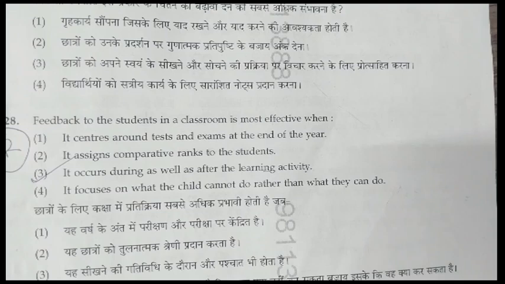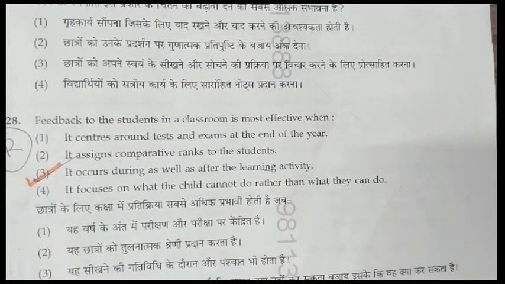Next question: Feedback to the student in a classroom is most effective when, first, it centers around tests and exams at the end of the year. Second, it assigns comparative ranks to the students. Third, it occurs during as well as after the learning activity. And fourth one is it focuses on what the child cannot do rather than what they can do. So the correct answer is the third one.